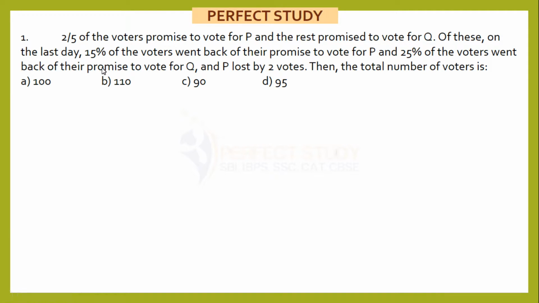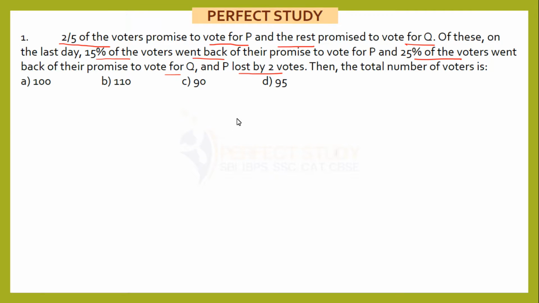Number 1. 2 by 5 of the voters promise to vote for P. I'm just underlining wherever there is data. And the rest promise to vote for Q. Of the rest, on the last day, 15% of the voters went back on their promise to vote for P, and 25% of the voters went back on their promise to vote for Q. And P lost by 2 votes. Then the total number of voters is?